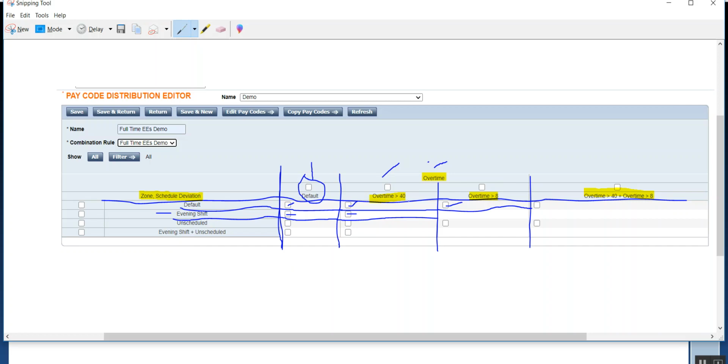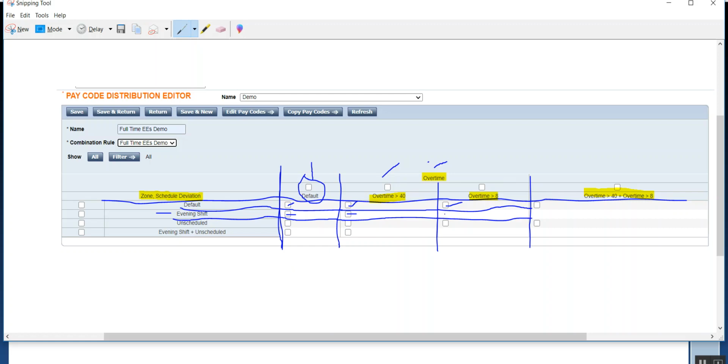if you remember the combination rule, right? In the combination rule, we gave a precedence, and that was not for 40 hours, but that was for overtime. So there, in this situation, if you see, there is no checkbox. Did you observe that? There is no checkbox. Why?